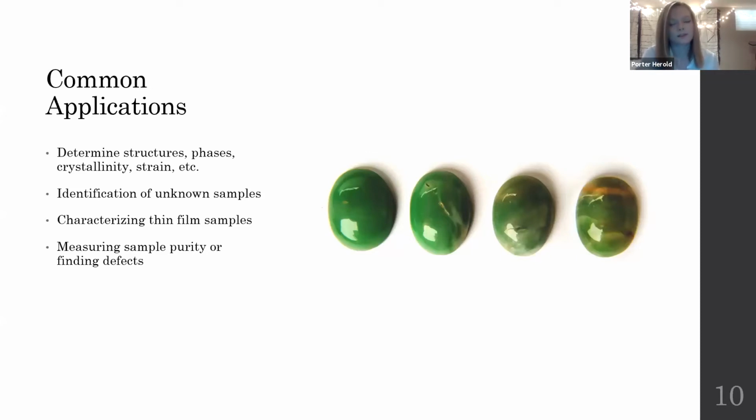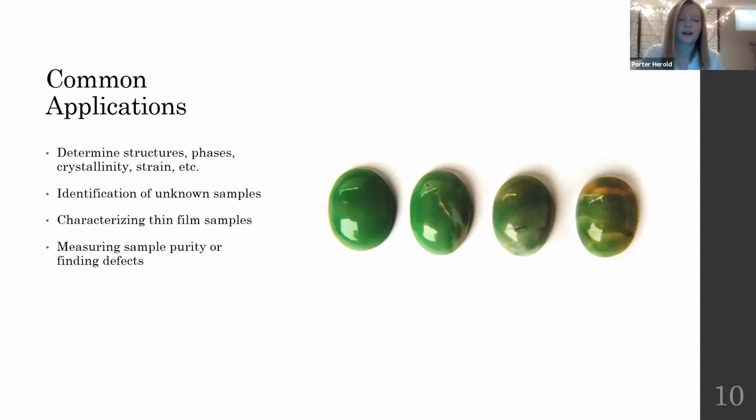One of the really good examples was in a webinar that I watched that Dr. Singh sent to me. This team had 3 pieces of jade, and they wanted to see if the jade was real jade or not. And real jade is made up of jadeite and nephrite and has not been treated for defects. You can also have fake jade that has been treated for defects, or you can just have quartz that's been colored green.